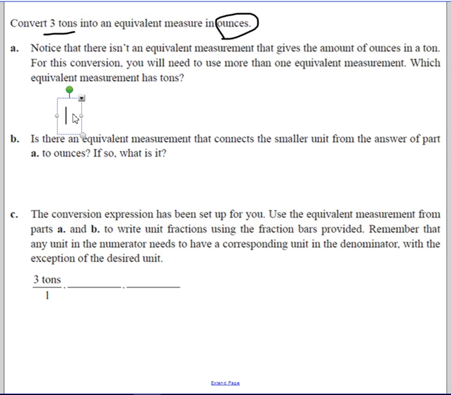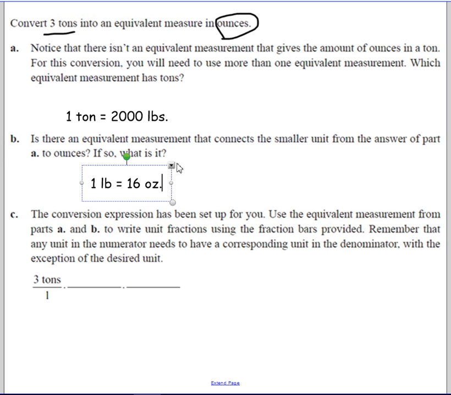According to the chart, 1 ton is equal to 2,000 pounds. And then if we have pounds and we look it up, we can go from pounds to ounces. So 1 pound is equal to 16 ounces. That's the one that we want to end up with, ounces. And so we will use 2 unit conversions. We'll go from tons to pounds and then from pounds to ounces.